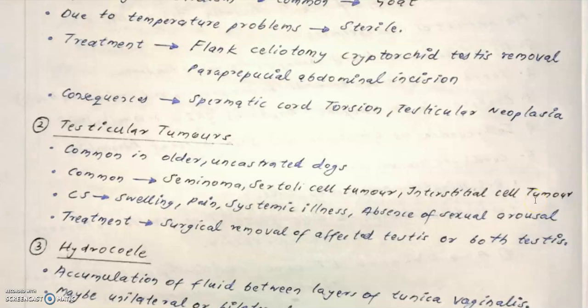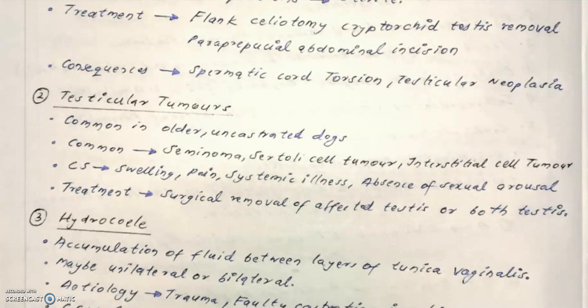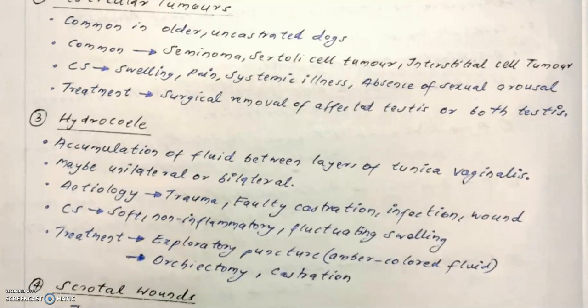Whenever there is a Sertoli cell tumor, there will be excess production of hormones, estrogens and so on, which leads to feminization, and an interstitial cell tumor leads to hyperandrogenism. The clinical signs will mainly be swelling, pain, systemic illness, absence of any sexual arousal, etc. The treatment is surgical removal of the testis, or both testes, as a prevention and control method.